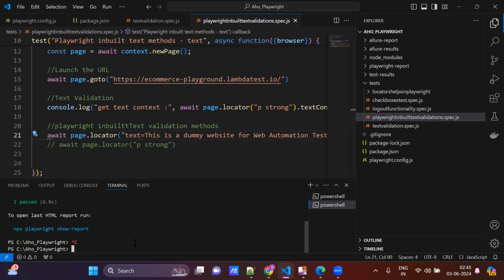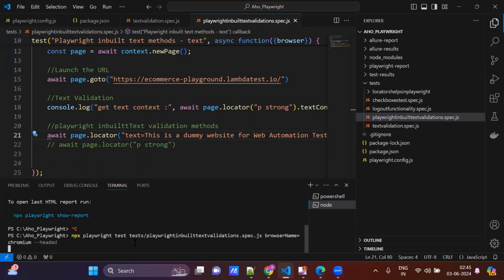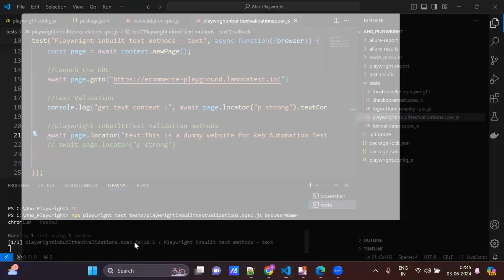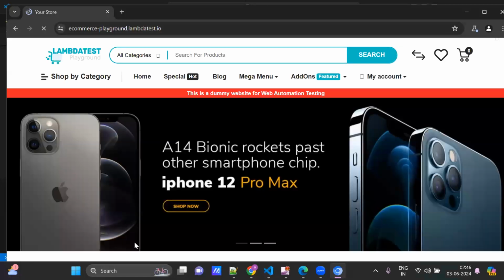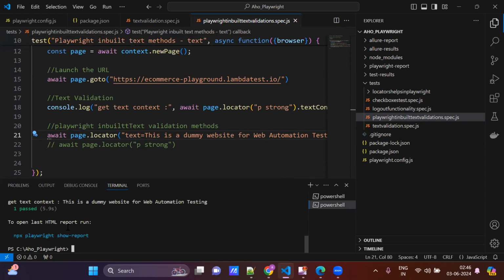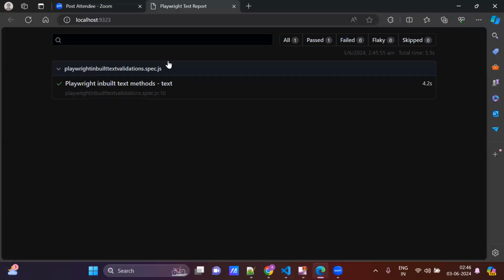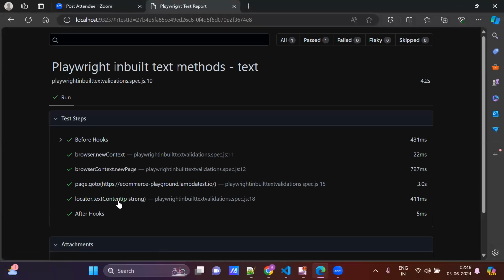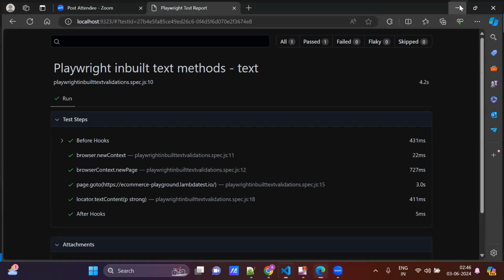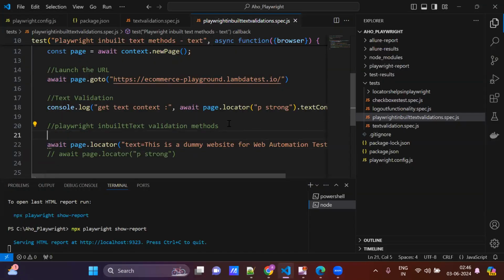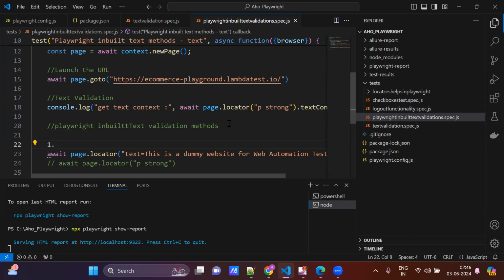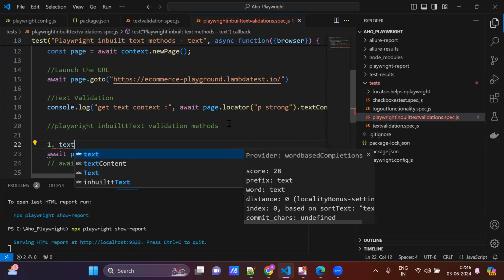I'm running another test. One test case got passed. You can see the report. It locates the text content, and it is giving the text content as expected. This test case passed. This is the first method, by using text.